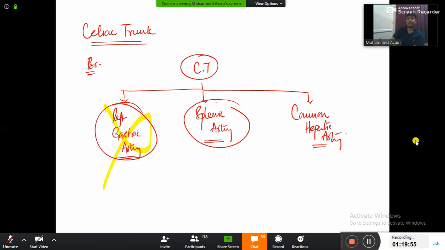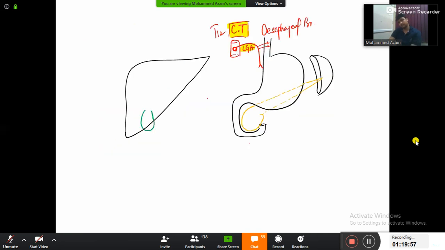Now welcome to the splenic artery. Splenic artery is also a branch of celiac trunk, and it has to go to the spleen. And just now we have learned that it is one of the stomach bed relations. It is going from behind the stomach, and it is going to the spleen, and this will be the splenic artery.